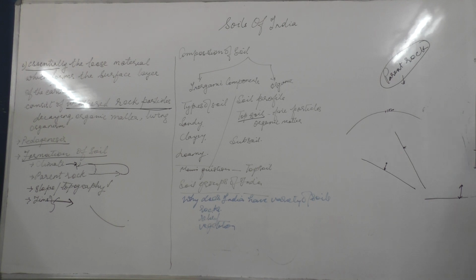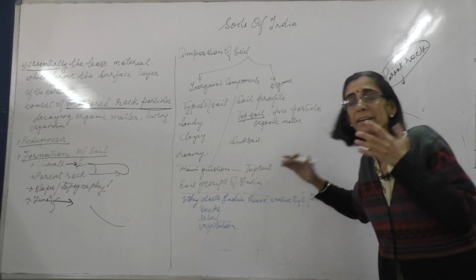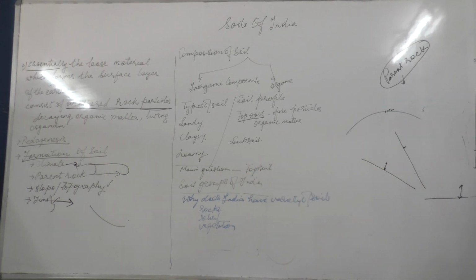You need to remember this. This has been one of the questions in previous years. The top loose material which consists of living organisms, as well as it has helped in agriculture, is the topsoil. Below this is the subsoil, and below that the weathered particles, weathered rock material.